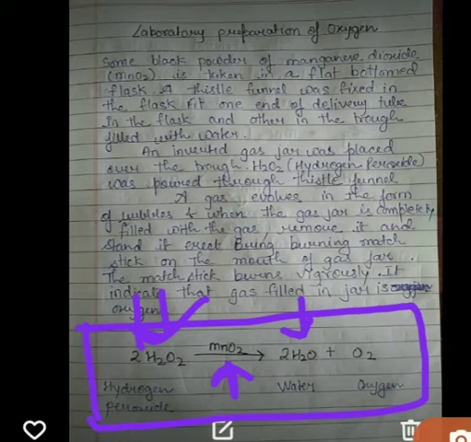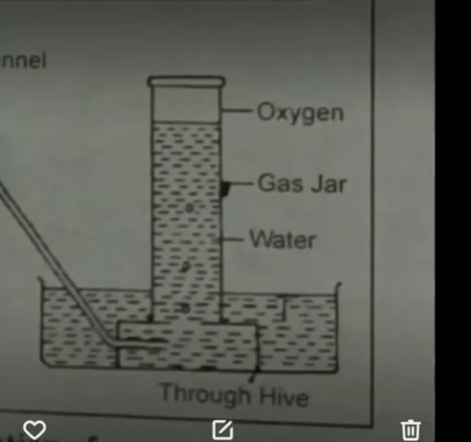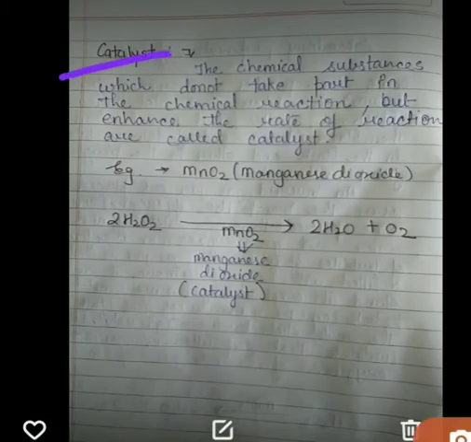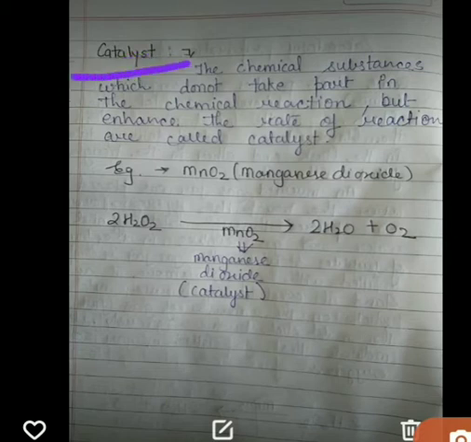Okay, you can understand this question clearly here also. Catalyst, there is one more question: what is a catalyst? So students, catalysts are chemical substances which do not take part in the chemical reaction but enhance the rate of a reaction. They do not take part in it, but they enhance the chemical reaction.